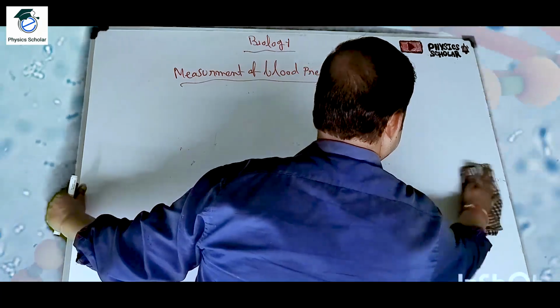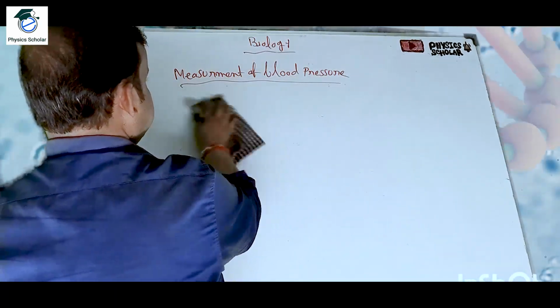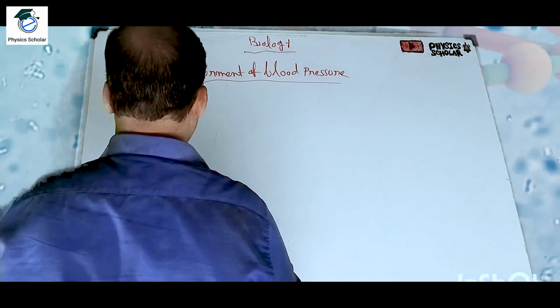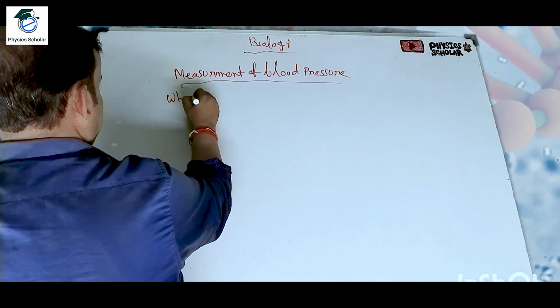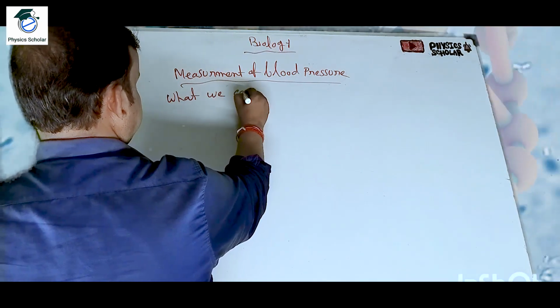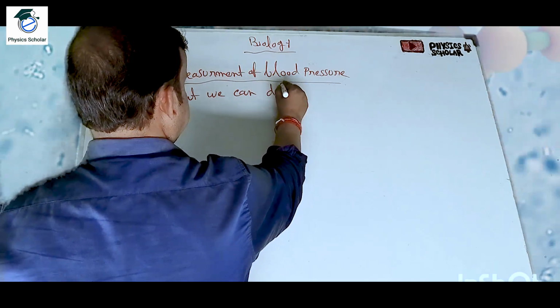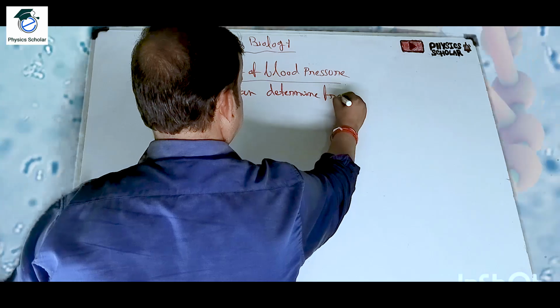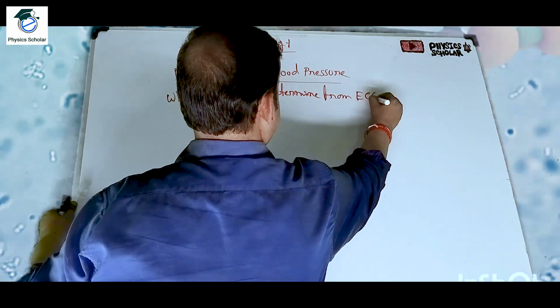Blood pressure is measured from the brachial artery of our hand. Now, what can we determine from ECG?